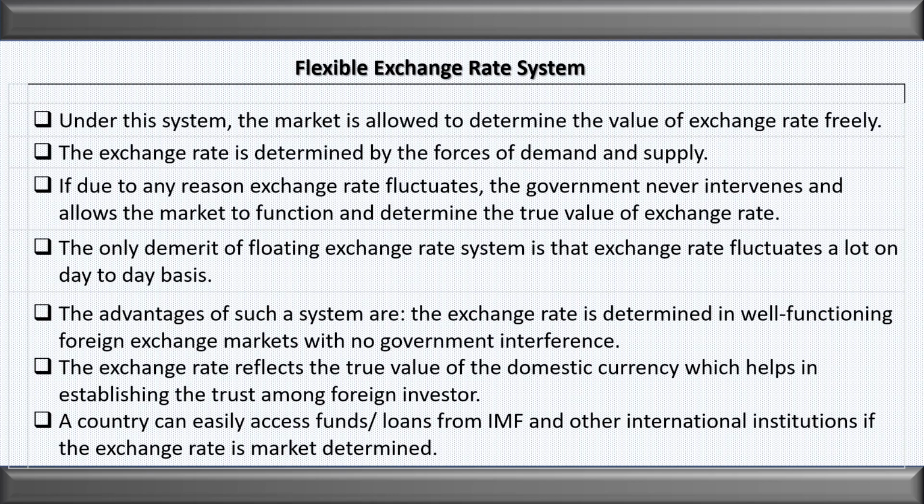If due to any reason the exchange rate fluctuates, the government never intervenes and allows the market to function and determine the true value of the exchange rate. The only merit of flexible exchange rate is that the exchange rate fluctuates a lot on a day-to-day basis. It may be possible that in a day the rate fluctuates 5 times, 7 times, 20 times and even more. Advantages and disadvantages we will see later on in this video.